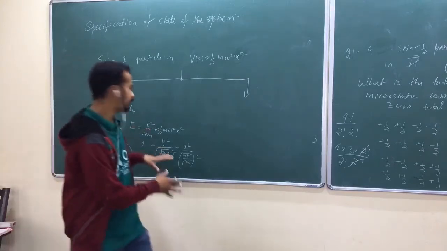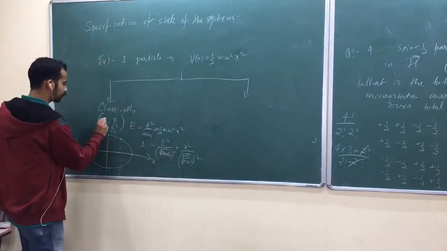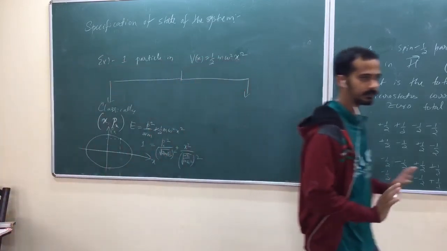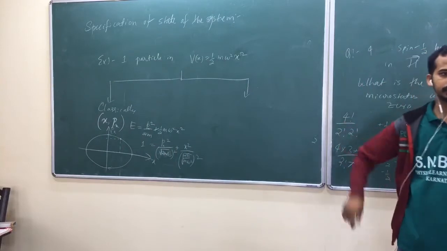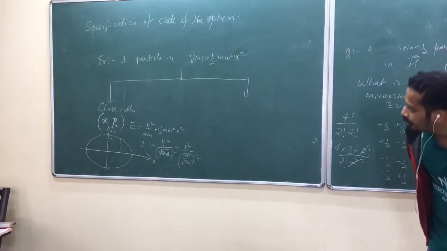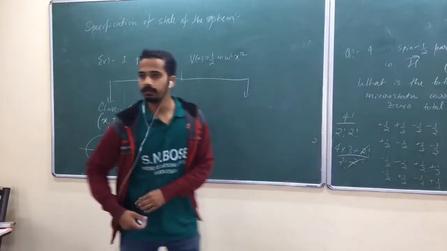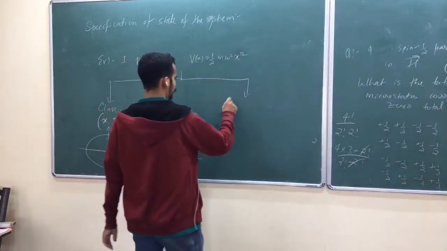Now, what is the specification? The specification is x and px. I am talking about the specification of the state of the system. The same particle, quantum mechanically: how do you specify the state of the system?